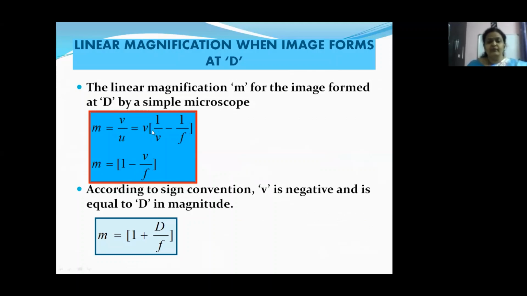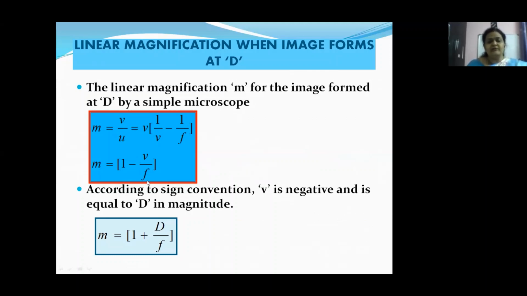Now, if you take this V inside, V and V will cancel. It becomes 1 minus V by F. So magnification is equal to 1 minus V by F.